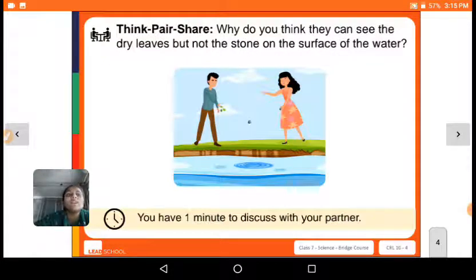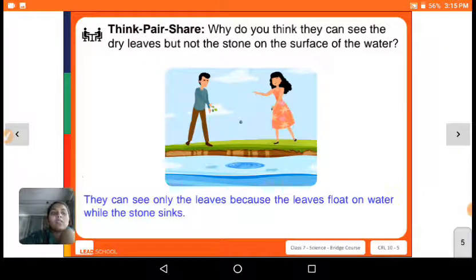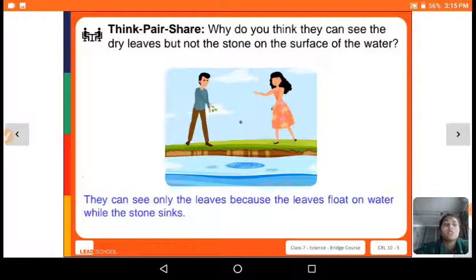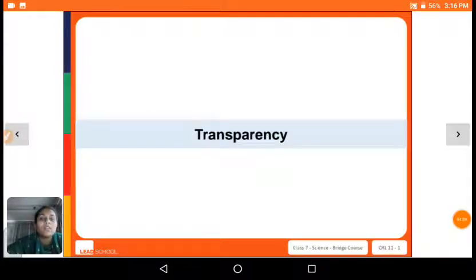Why do you think they can see dry leaves but not the stones on the surface of water? They can only see dry leaves because the leaves float on water while the stones sink. Floating means it will stay on top of the water and will not go down inside the water, while a stone will go down inside the water and will not float on the surface of water, right? So now we have seen solubility, floating and sinking.